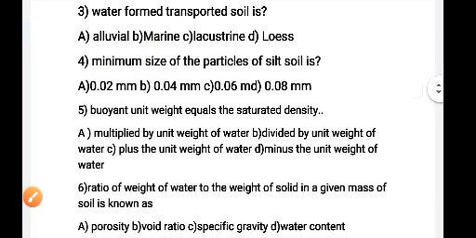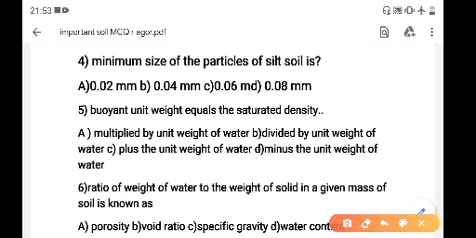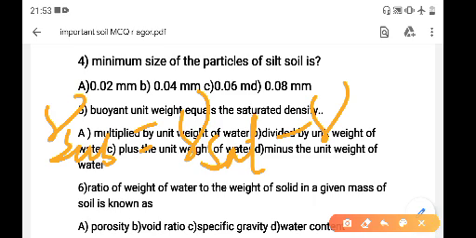Question 5. Buoyant unit weight equals the saturated density: Option A, multiplied by unit weight of water. Option B, divided by unit weight of water. Option C, plus the unit weight of water. Option D, minus the unit weight of water. We know that buoyant unit weight means gamma submerged, and gamma sub equals gamma saturated minus gamma W. Gamma W is nothing but the unit weight of water. So here option D is right, minus the unit weight of water.